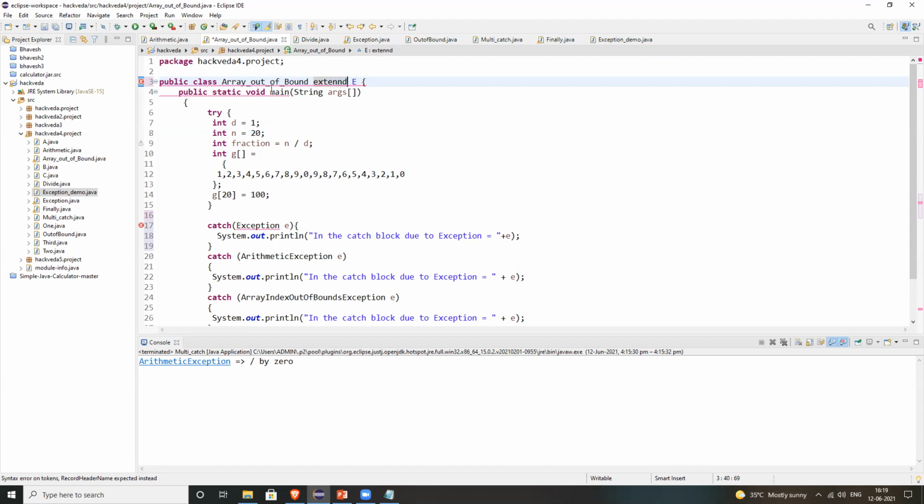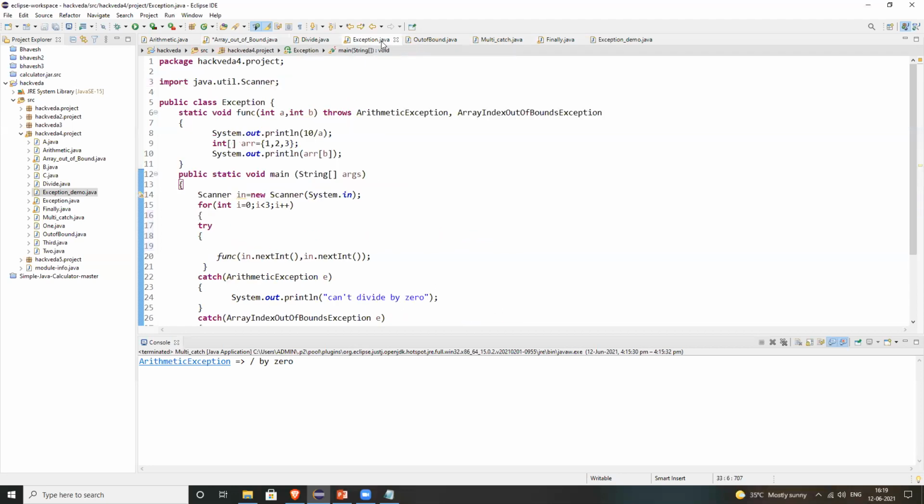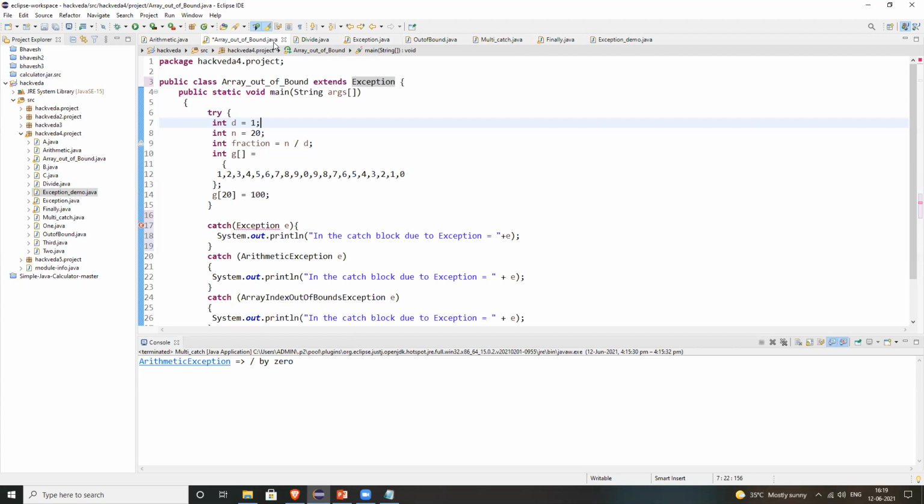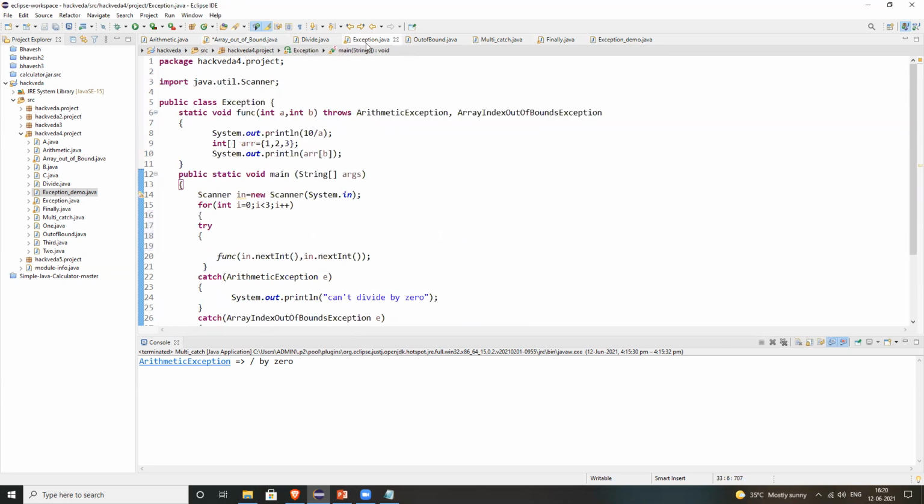You can see it. Wait, wait. So it will extend this one, I think. This one we have created. Actually, this exception is one class that we need to make, that I have given that name.